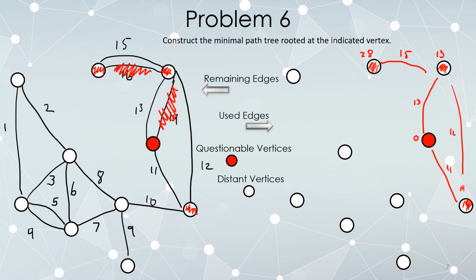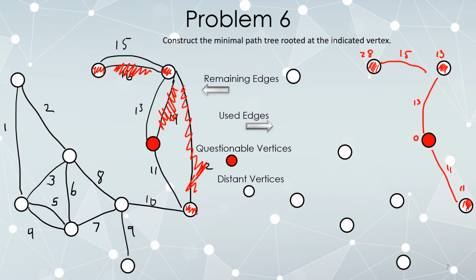Okay, how about this 12? 13 plus 12 is 25, that's worse than 11, and 11 plus 12 is worse than 13. So that edge doesn't actually save me any effort. And since I'm making that decision to remove it in the very same moment I tried to use it, I know I'm never going to use it.